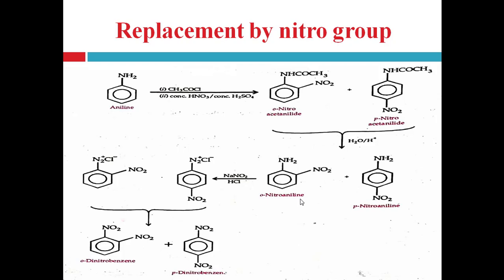So these are the different synthetic applications of the aryl diazonium salt. As we see, many organic compounds can be prepared by using the aryl diazonium salt. For this reaction, keep in mind that the diazotizing reagents are sodium nitrite and a mineral acid, either hydrochloric acid or sulfuric acid, right. And this reaction is carried out in cold condition, that is 0 to 5 degrees Celsius, right. And then the prepared aryl diazonium salt is used for the synthesis of different organic compounds.